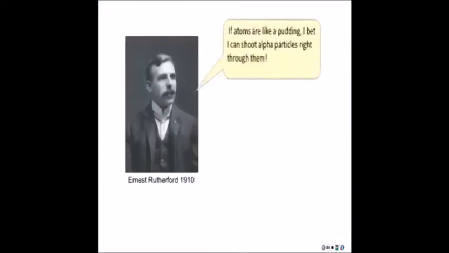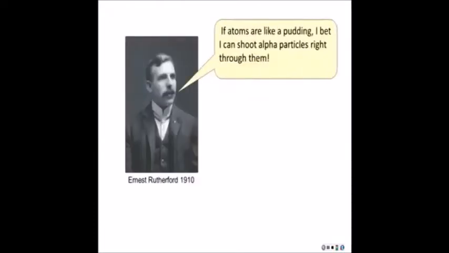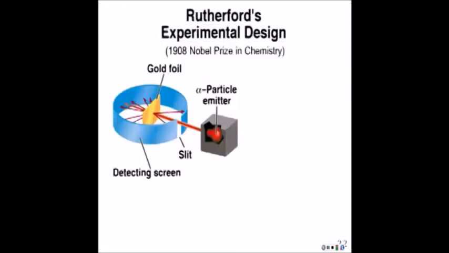Now Rutherford wanted to do some experiments with radiation, and one of the things he wanted to do was to verify the idea of atoms that Thomson had. And actually Rutherford worked for Thomson. And so he thought he could shoot his radiation right through a sample of matter, and because matter is made up of these fluid atoms, he expected all of his radiation to pass directly right through it. And this was his setup.